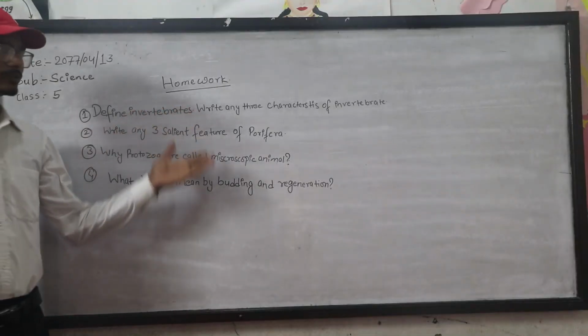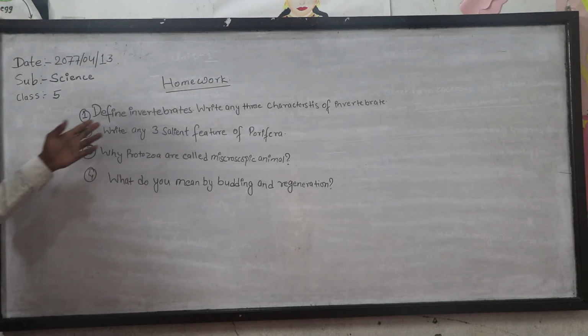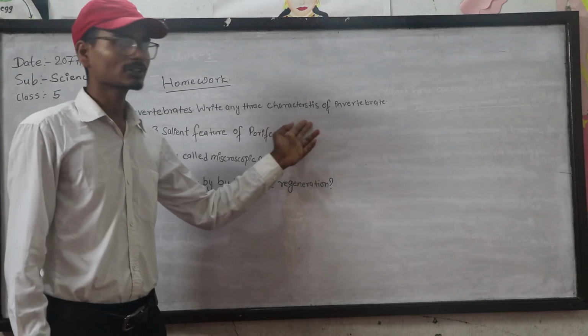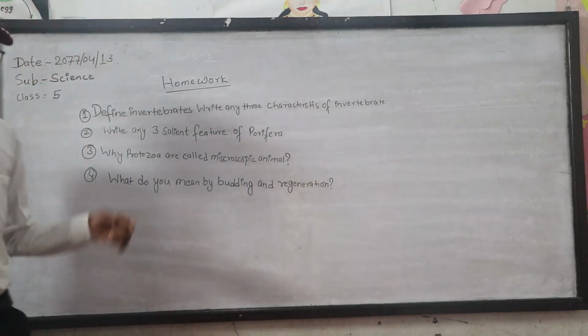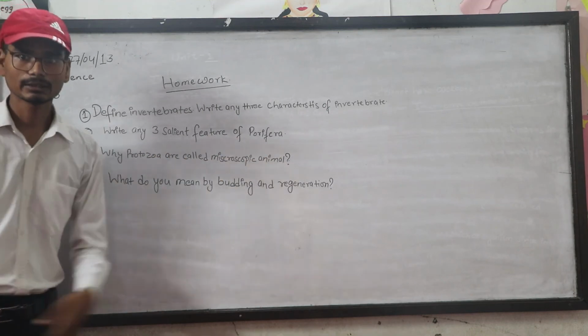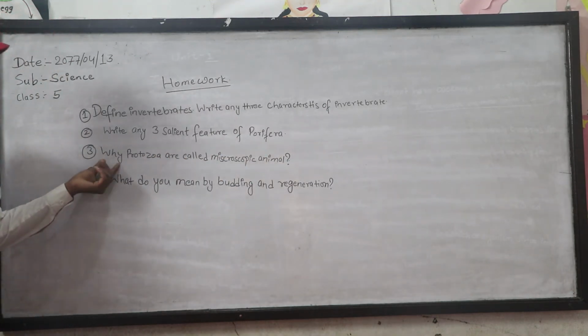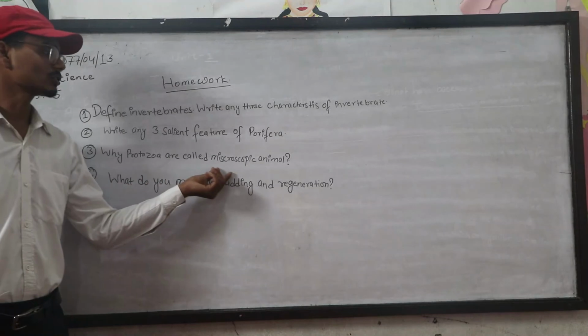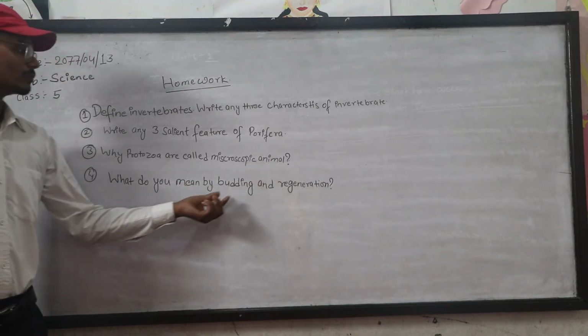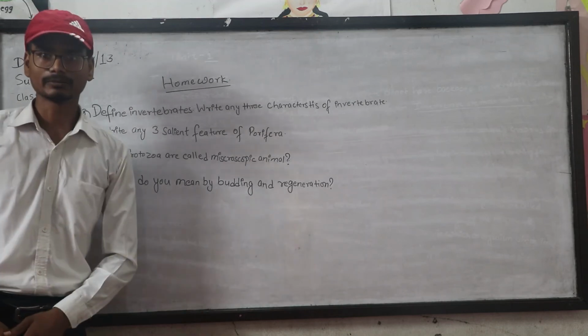Now I am going to give you the homework. Number 1, define invertebrates and write any 3 characteristics of invertebrates. 2, write any 3 salient features of Porifera. 3, why are protozoa called microscopic animals? 4, what do you mean by budding and regeneration?